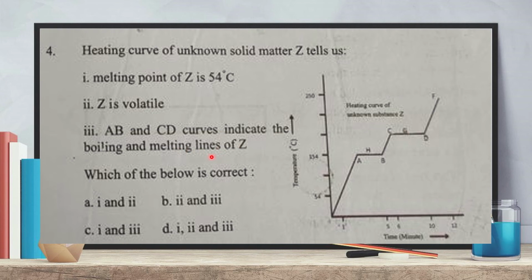So for four number MCQ, there is only one option correct, that is three number option. So which of the below is correct? There is only 3 number option. So you will cut 1 and 3 and you will write here only 3. So our correct answer is C.